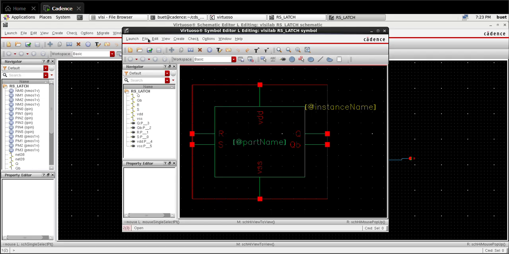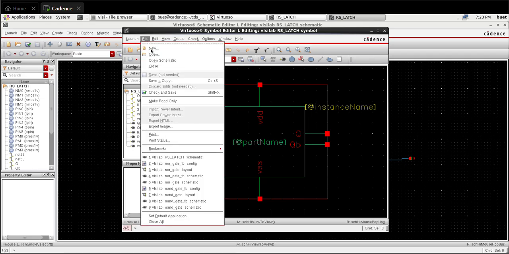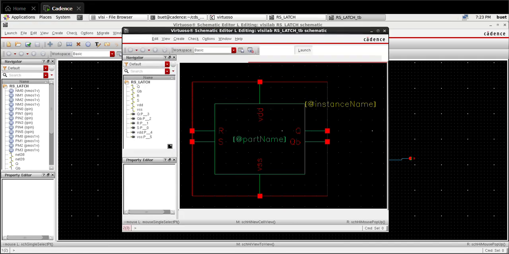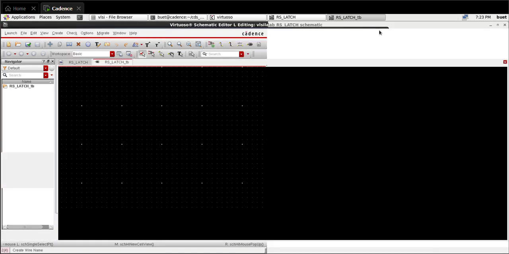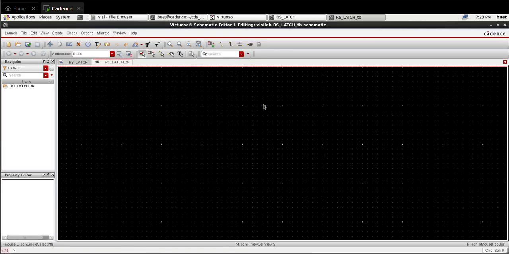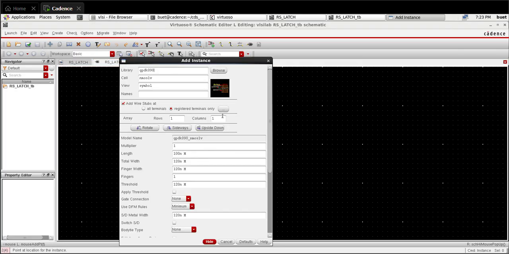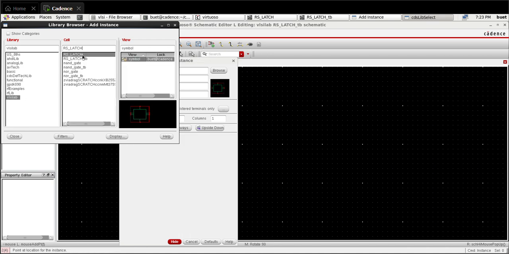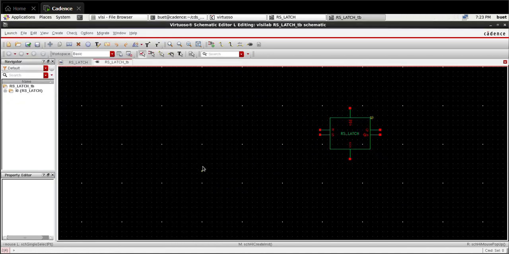Check and save. For the simulation, we need a test bench cell. So go to file, new, then rs_tb. So I have created another schematic for simulation. Now we need the symbol for the simulation. So go to instance, browse, go to VLSI lab, rs symbol.